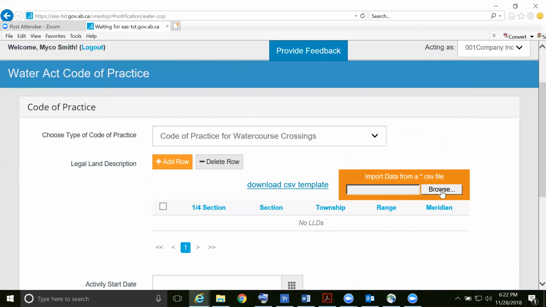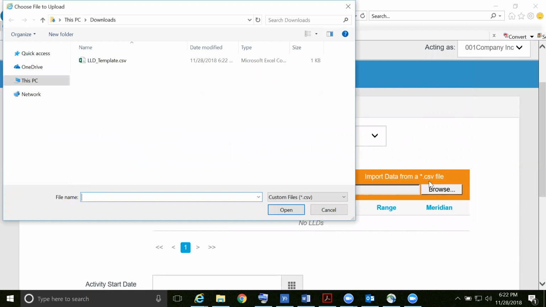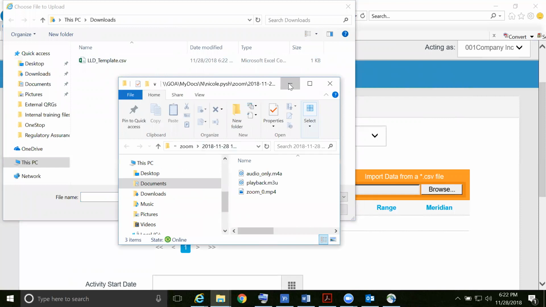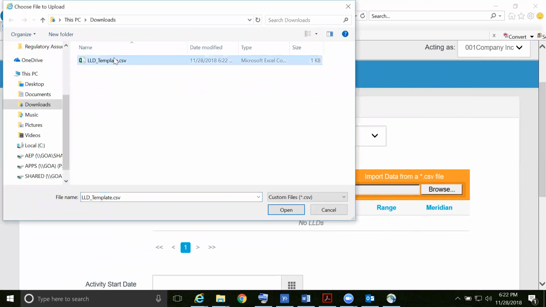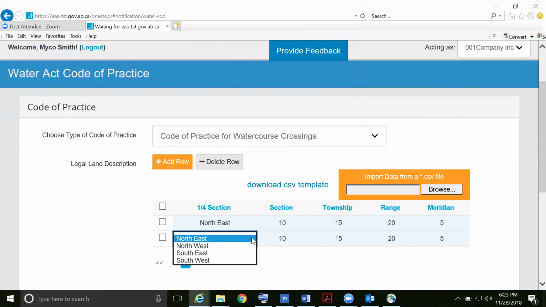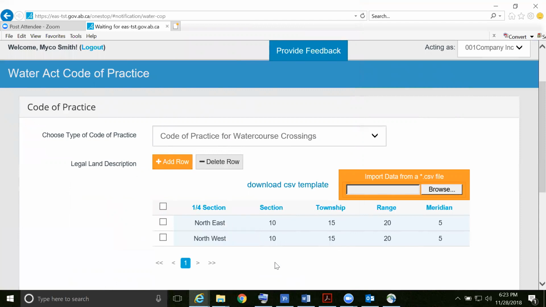Next, click on Browse, and locate the file that you just saved. Click Open. The data has been populated.